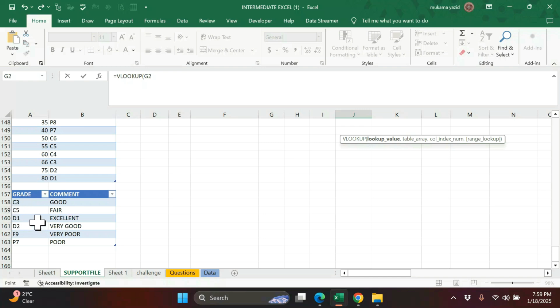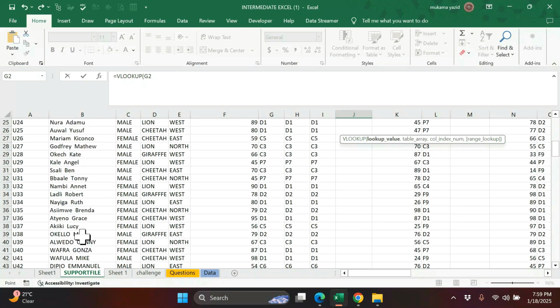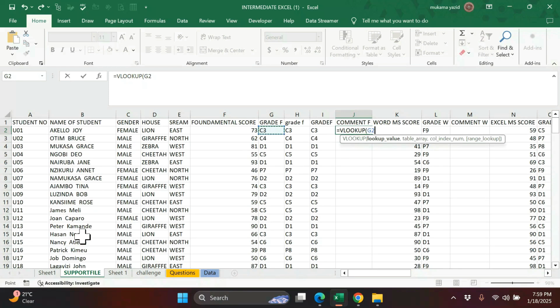We need grade to be used as a reference. These are grades, so we are depending on this. We want to bring this one in our table, in our calculation. So we have grade, we want to bring comment, so our lookup value will be grade, then comma, then we bring our table.